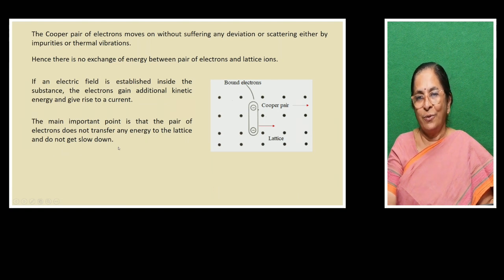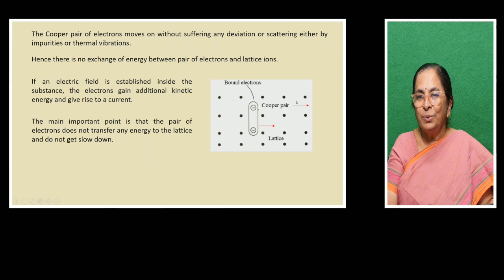So once the Cooper pair is formed, if this ion bends towards this electron and causes some distortion, this electron will oppose it. Suppose this lattice ion tried to attract this electron, the presence of the electron with opposite nature will not allow this to happen.